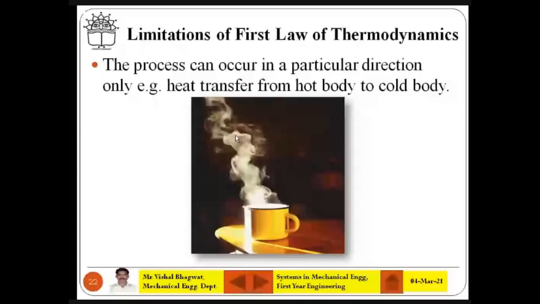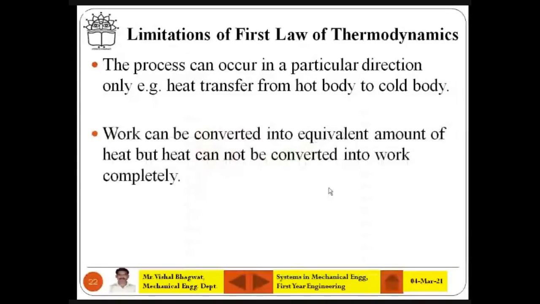Second, work can be converted into an equivalent amount of heat, but heat cannot be converted into work completely. You can see 100% conversion of work to heat, but not 100% conversion of heat to work.